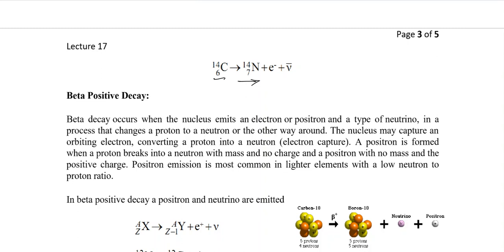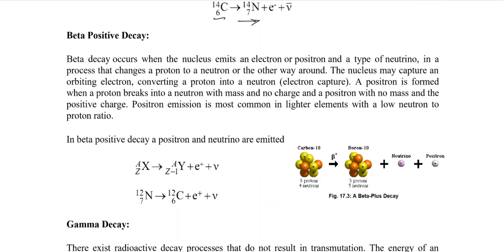Beta decay occurs when the nucleus emits an electron or a positron, a positive electron, and a type of neutrino in a process that changes a proton to a neutron or a neutron into a proton. So a nucleus may capture an orbiting electron, converting a proton into a neutron, and that's what we call electron capture as well. The positron is formed when the proton breaks into a neutron with a mass and no charge, and a positron with no mass but a positive charge.